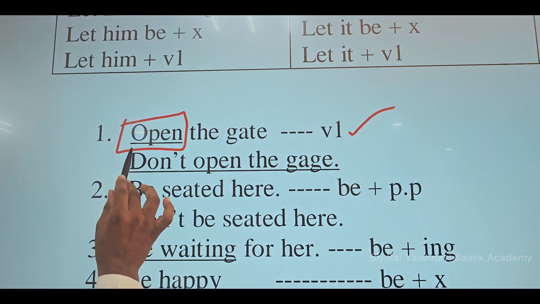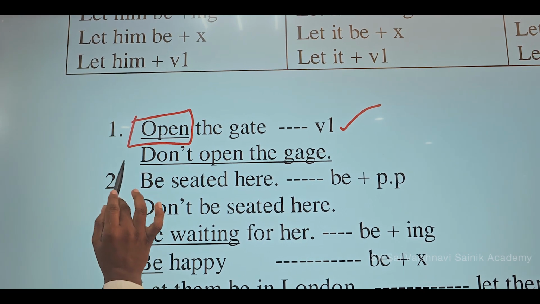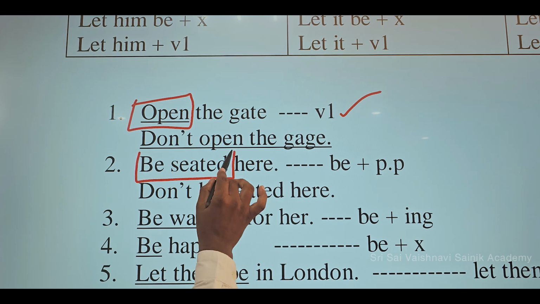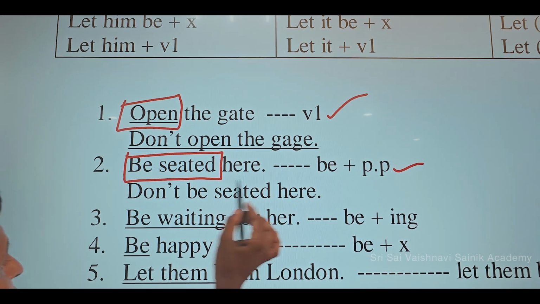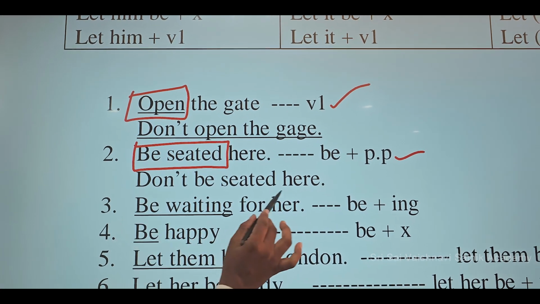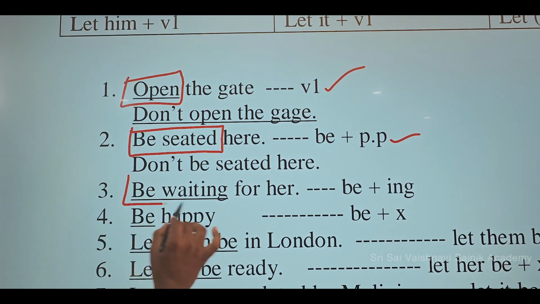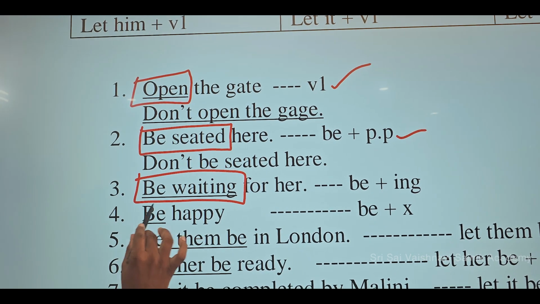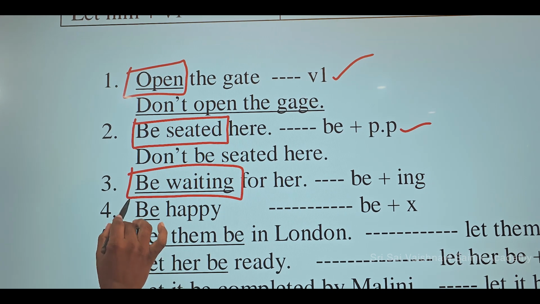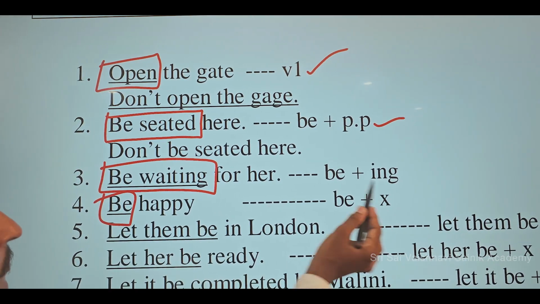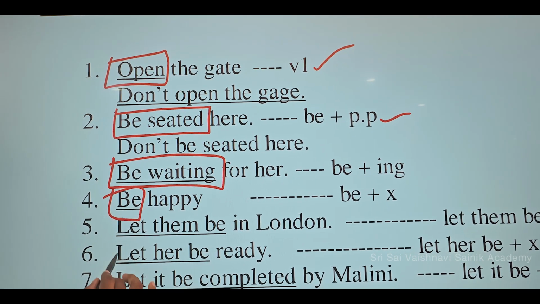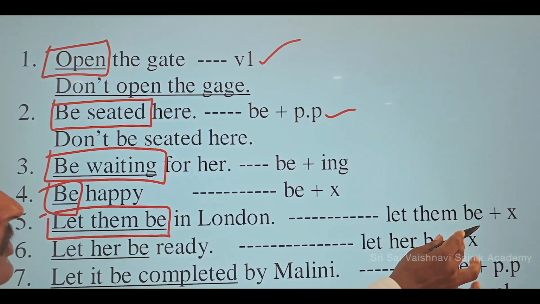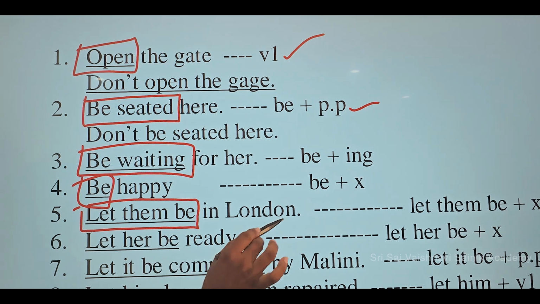V1 negative, you just have to add don't before the sentence. Don't open that gate. If you take this second example, B plus PP form, just add don't: don't be seated here. Now when it comes to the third example, observe B plus ing form: don't be waiting for me. Next, B plus no verb: don't be happy. Next, let them be in London, let them be plus no verb: don't let them be in London.